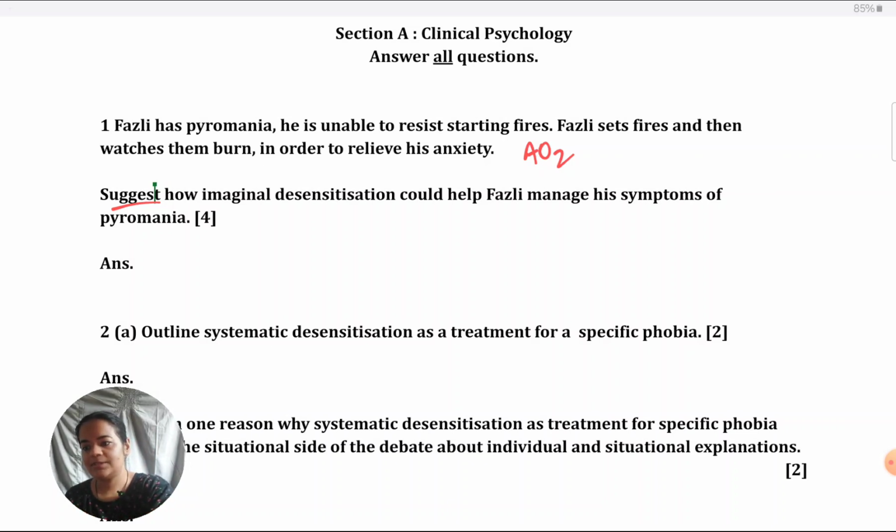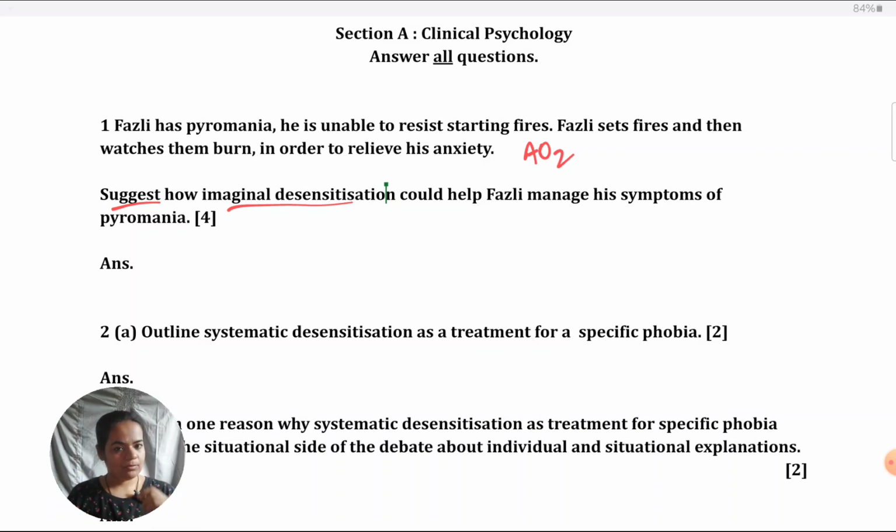Next, you need to note this is about imaginal desensitization. When you see that in the question, you start remembering, okay, this was what imaginal desensitization was, this was the principle, this was the procedure. Mentally, you have to think about these things. So be ready to answer from that point of view.